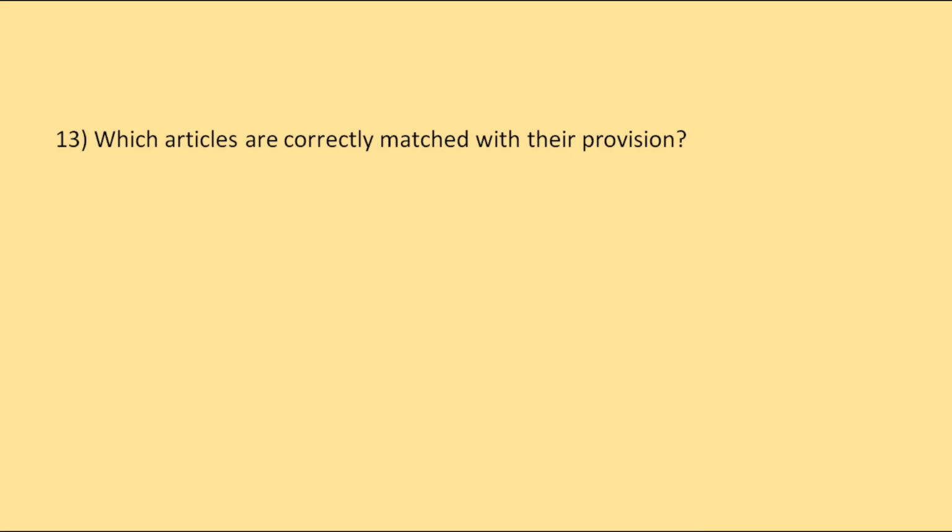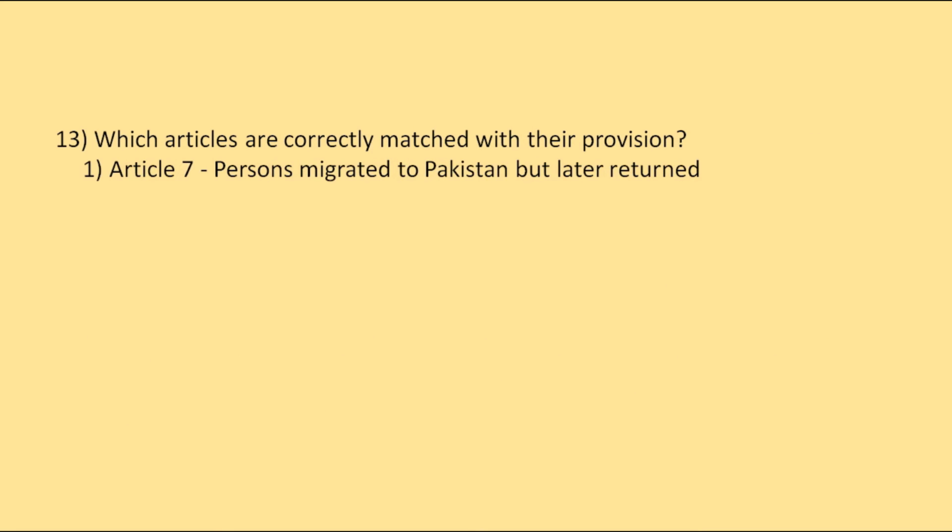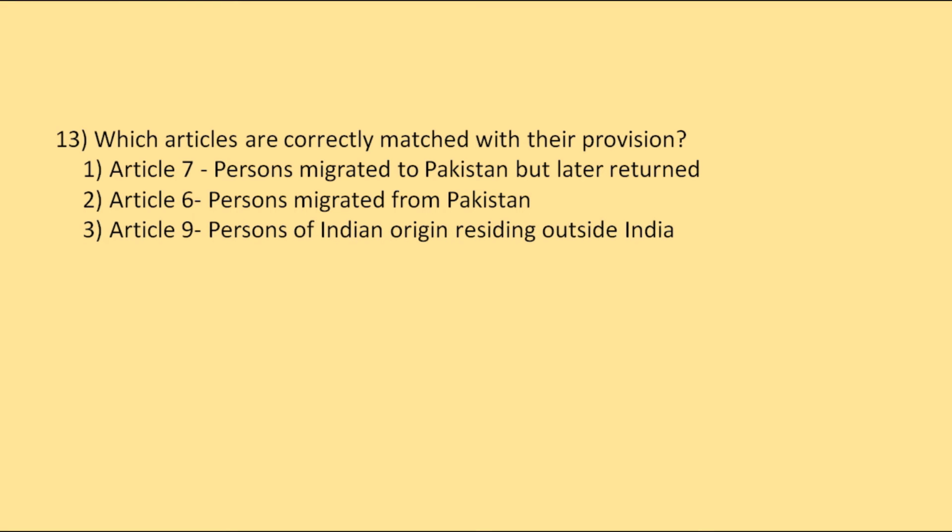Then we have, which articles are correctly matched with their provisions? Article 7, persons migrated to Pakistan but later returned to India. Article 6, persons migrated from Pakistan. Article 9, persons of Indian origin residing outside India. So the options are 1 and 3, 1 and 2, 2 and 3, or all of the above. So the correct option will be 1 and 2.